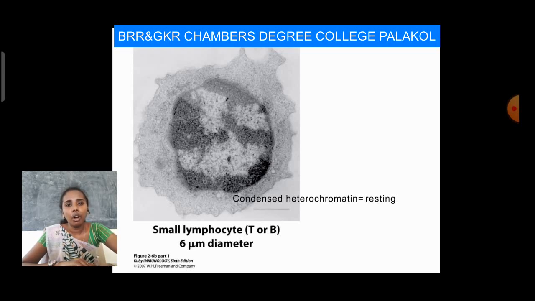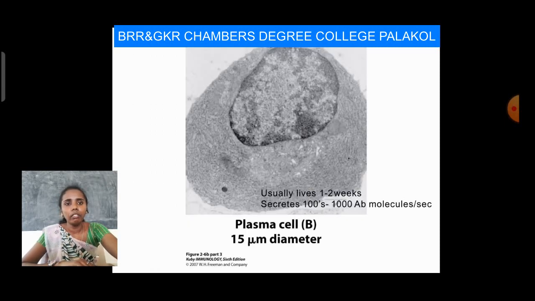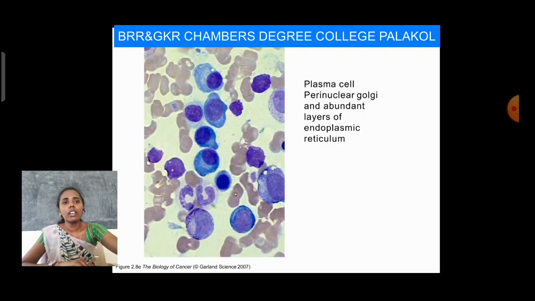Coming to the blast cell, which is 15 micrometers in diameter. Next, plasma cell B, 15 micrometers in diameter. Next, the plasma cell has a perinuclear Golgi and abundant layers of endoplasmic reticulum. So here we have endoplasmic reticulum with the plasma cell perinuclear Golgi. These cells are observed in this slide also.